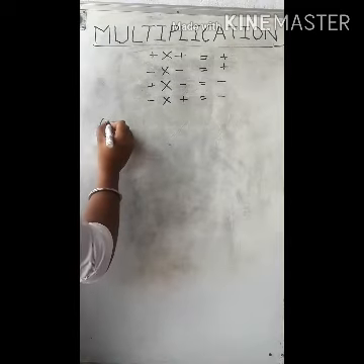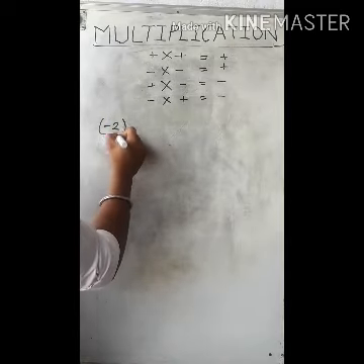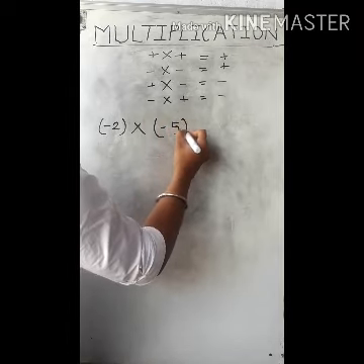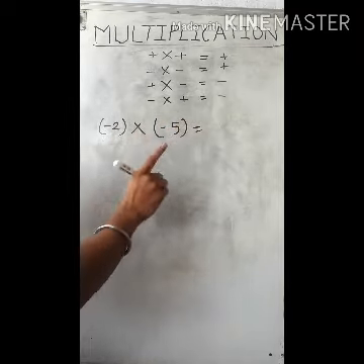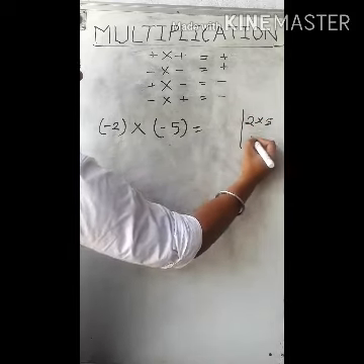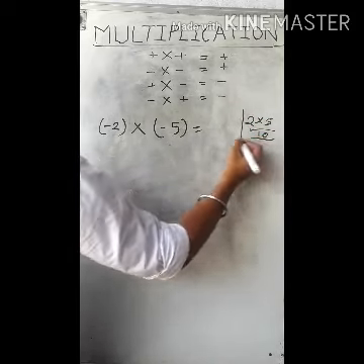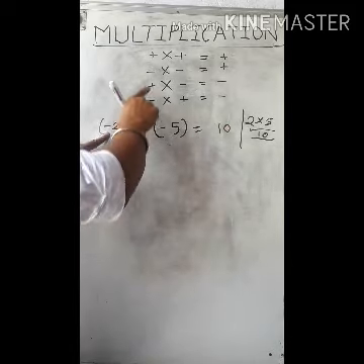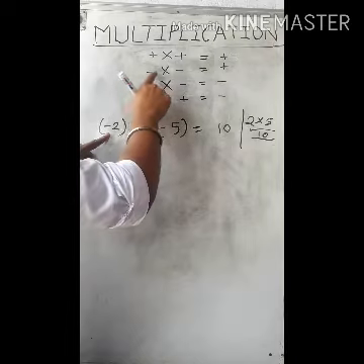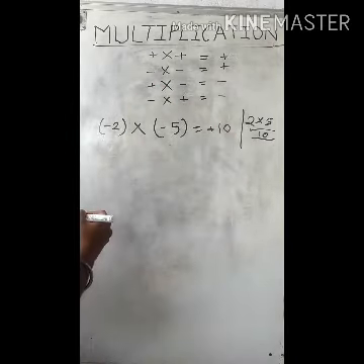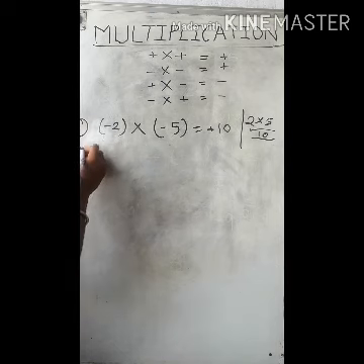Here I am multiplying minus 2 and minus 5. So what we have to do, we have to just multiply as we do, like 2 into 5. What will I get? 10. So our answer is 10. Now what we are seeing here: if we are multiplying two integers of the same sign, then our answer will be positive. Okay, let's take another example.